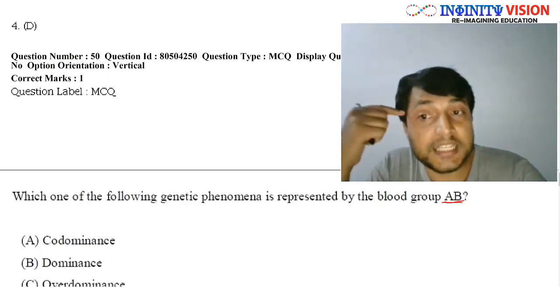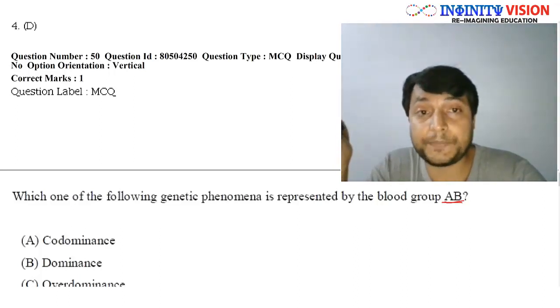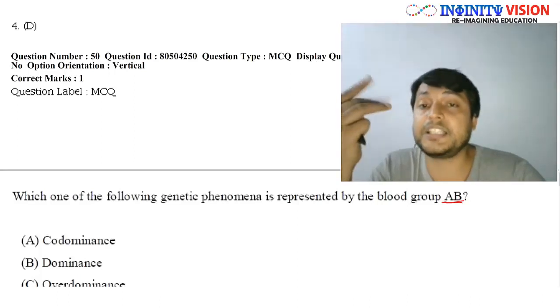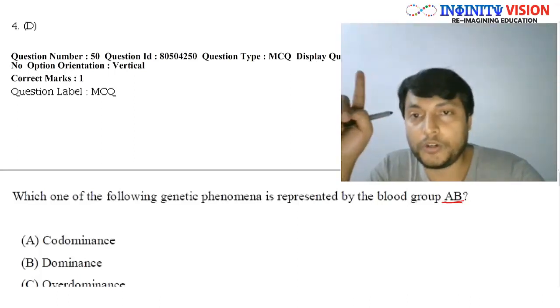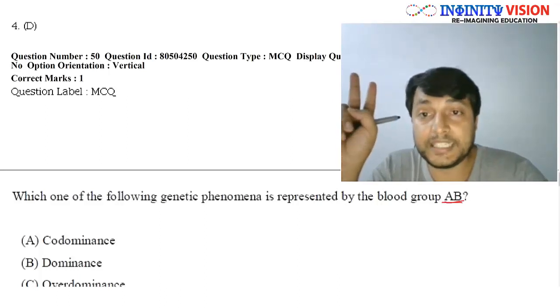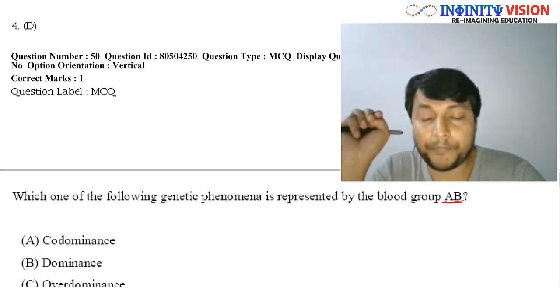Now in class 10th, you have studied about the Mendel experiment, and there you know that there were 3 laws of inheritance given by Mendel. That is law of dominance, law of segregation, and law of independent assortment, right? Great.